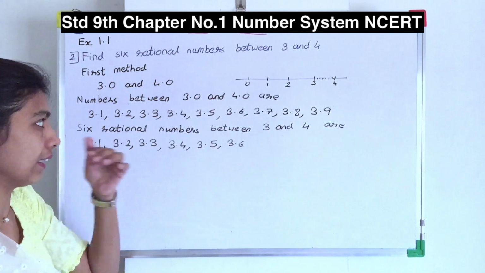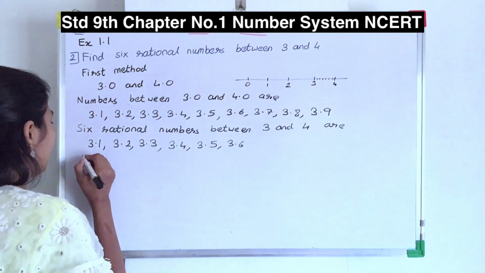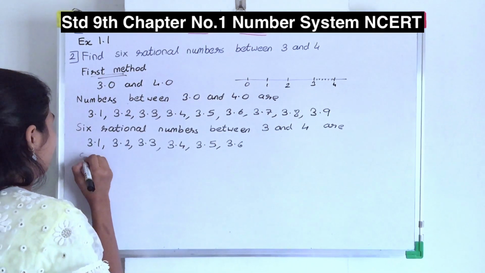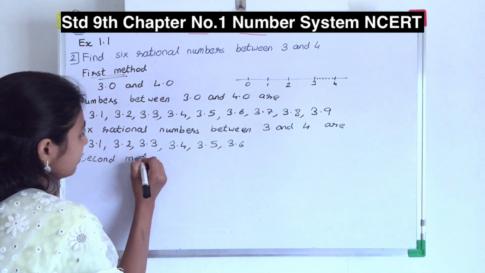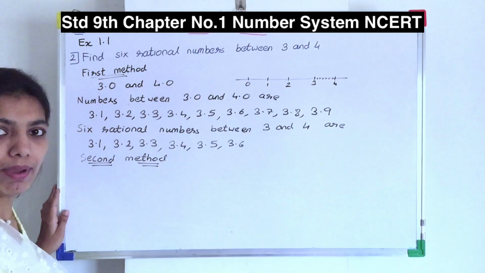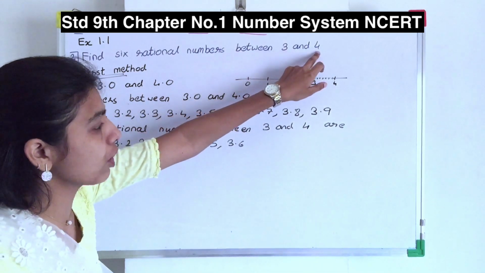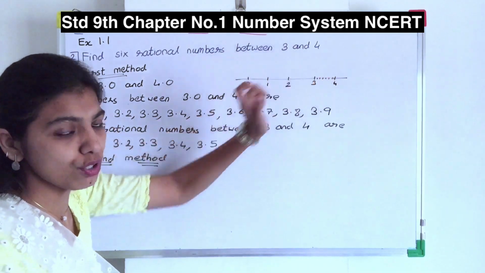This is one method. Now I am going to show you another method. This was your first method. Second method. Now in the second method, in the denominator there is only 1, and over here also the denominator is only 1. 3 plus 4 will give you 7.